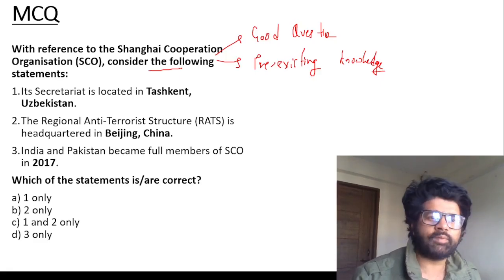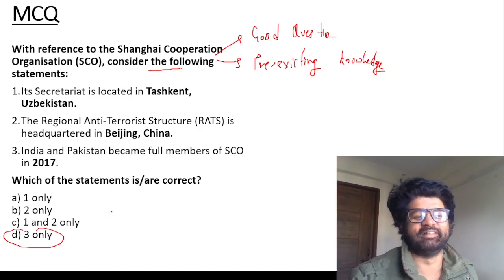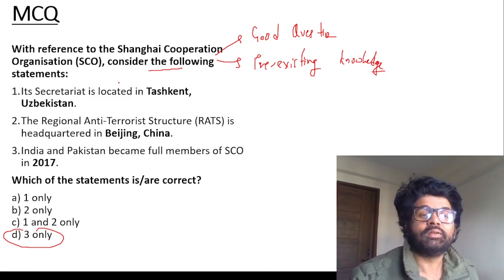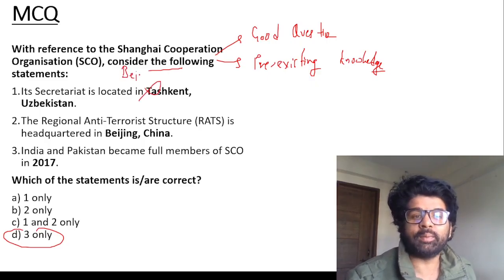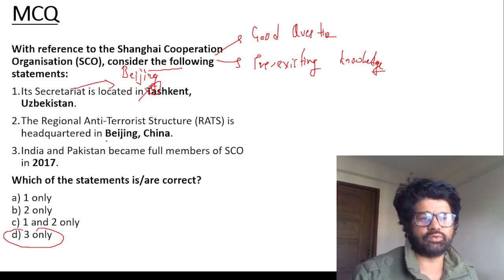You will read certain stuff, and maybe they will ask you something where you know one statement and you don't know the other two. If the third is correct, you don't even need to know the other things, guys. This is option elimination. The Secretariat and headquarters of SCO is in Beijing. Although the name is Shanghai Cooperation Organization, the Secretariat is in Beijing. So the first is wrong.